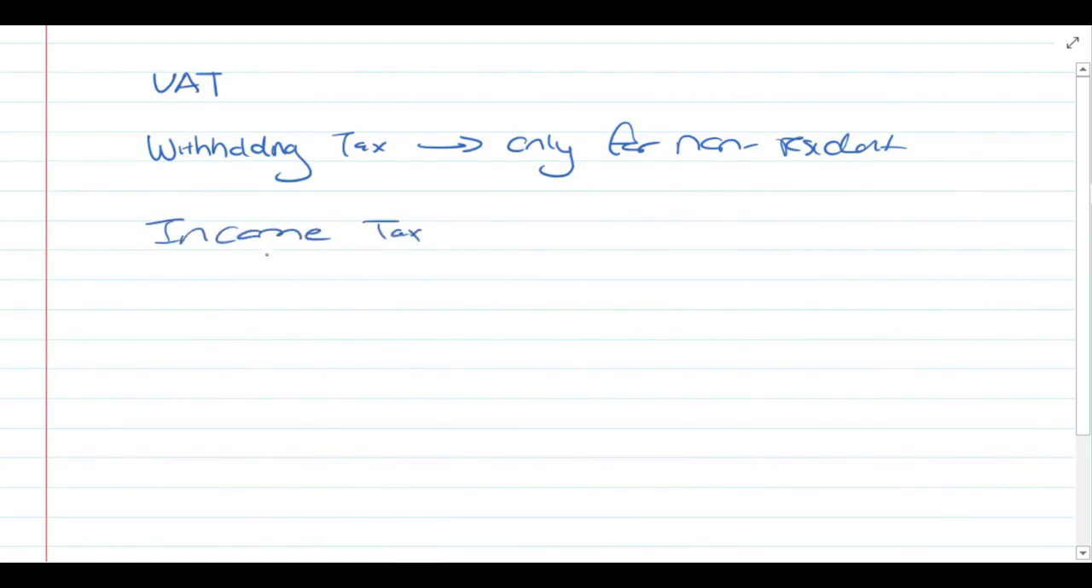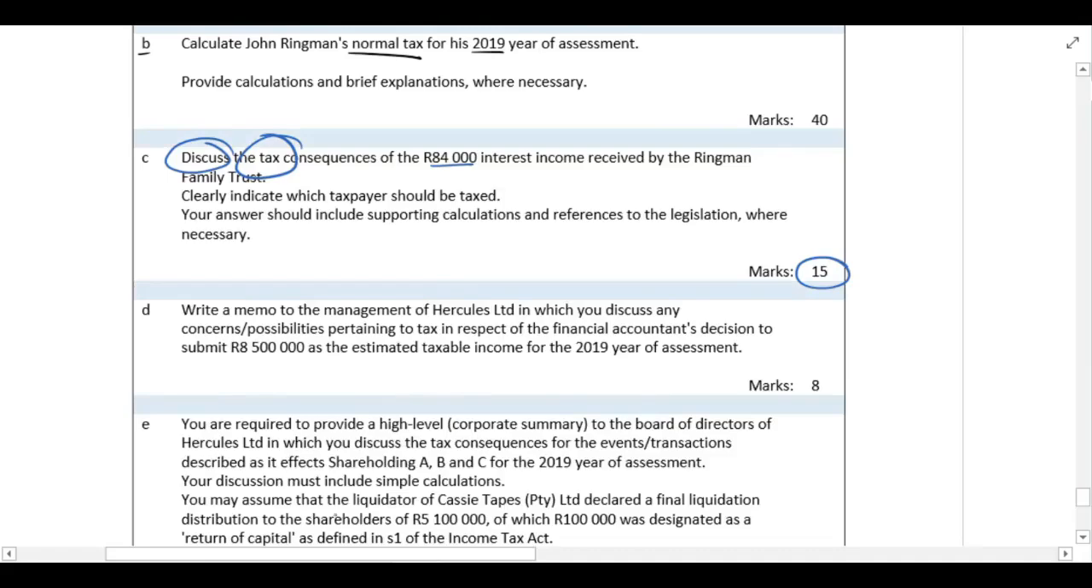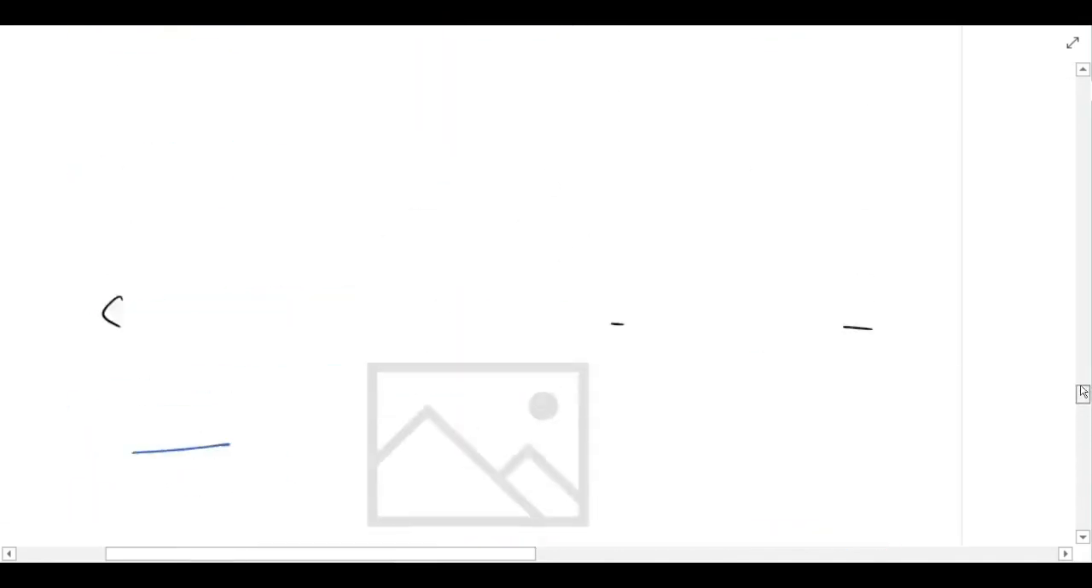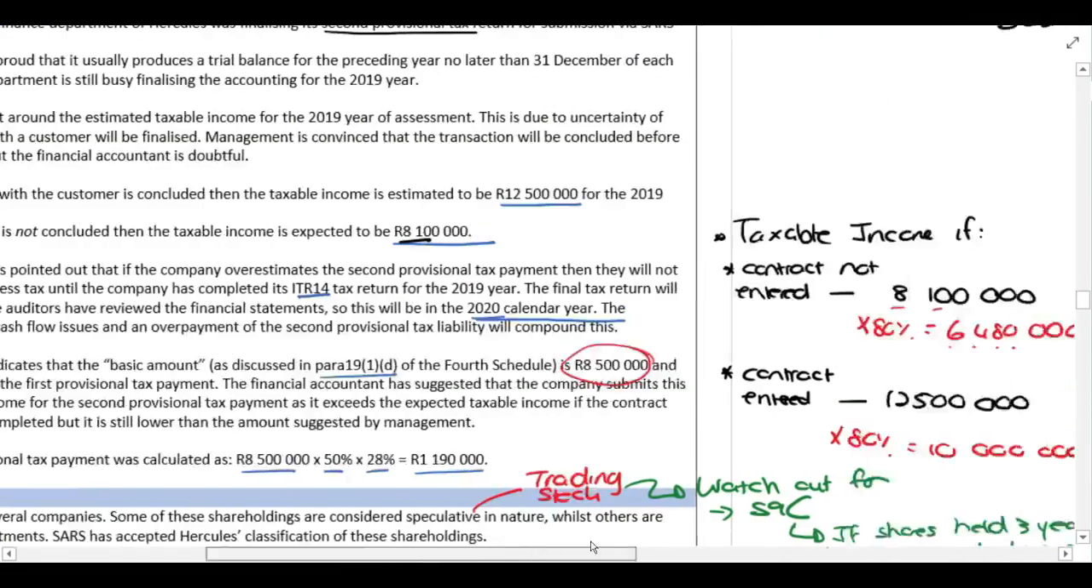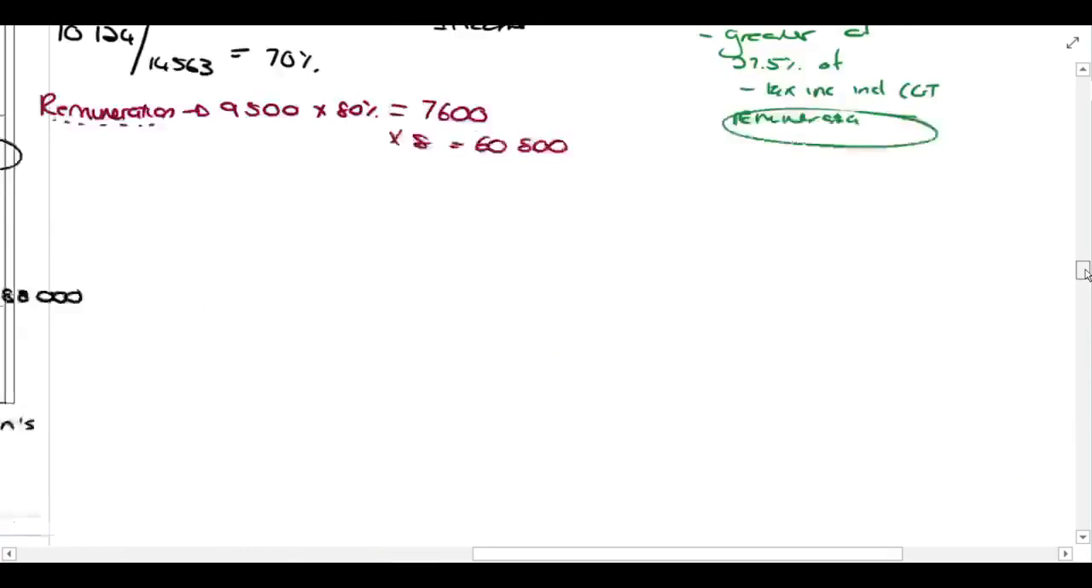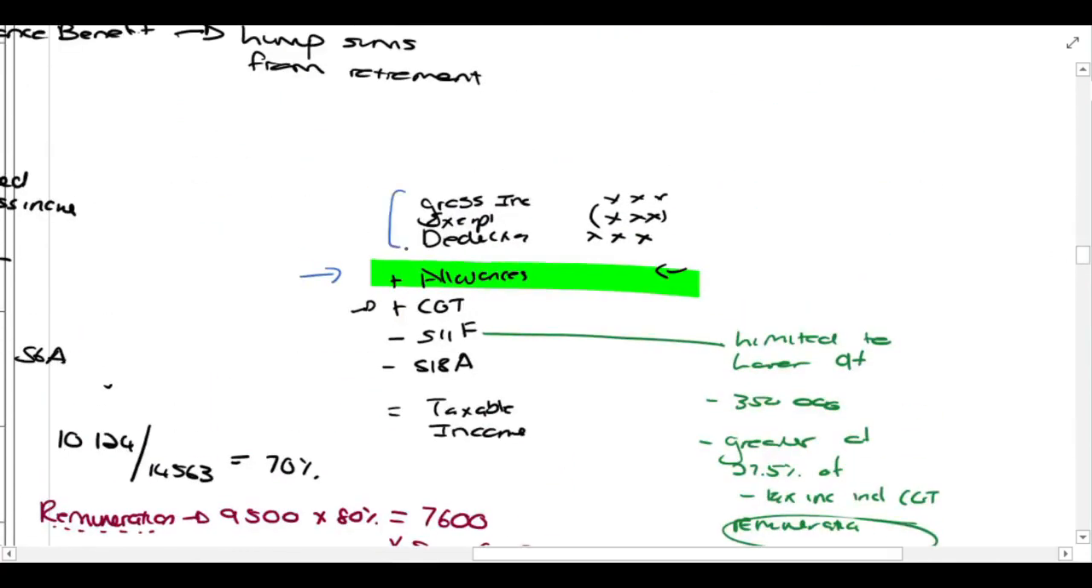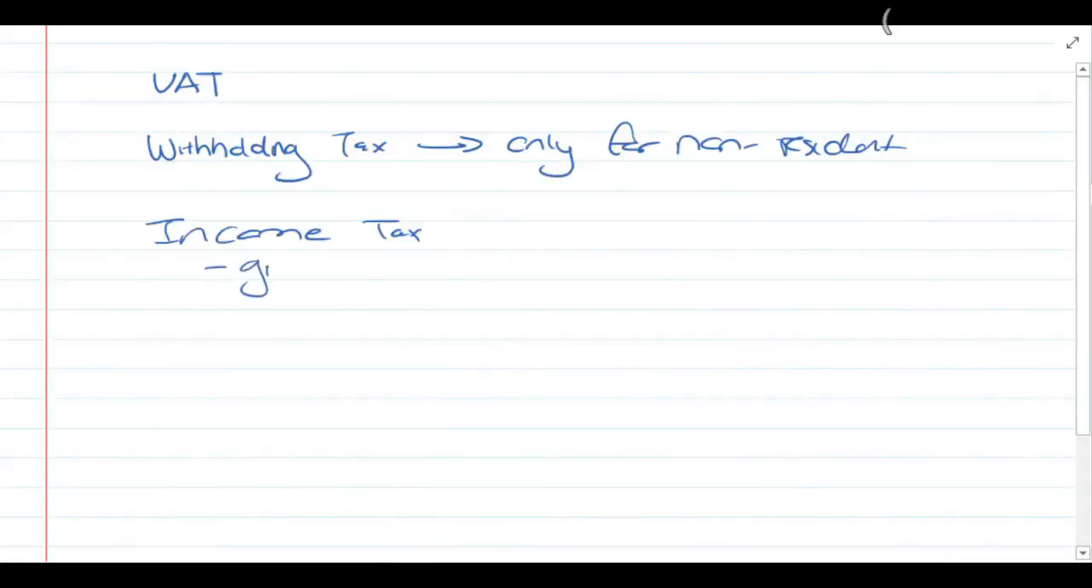When you're looking at income tax, it's useful to think about it in terms of the tax framework. If I take you back, when you looked at part B of the question, do you remember this tax framework we spoke of? Gross income, less exempt income, there's deductions, plus allowances, and so forth. That gives you a good structure. You would have to discuss gross income, exempt income, and deductions. But there are no deductions here because there are no expenses incurred in respect of it.